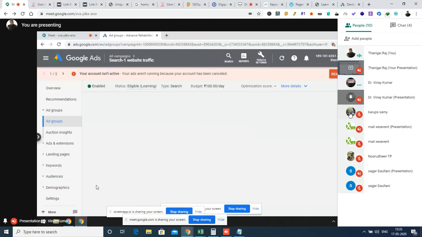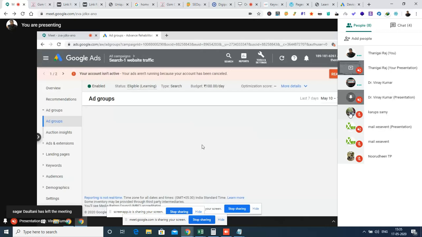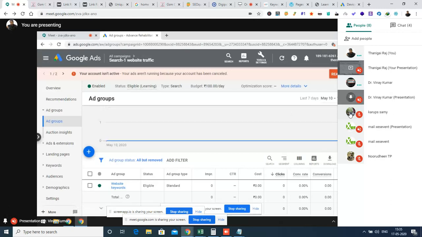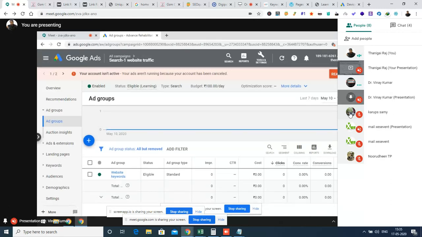Okay, scroll down. Hold on. So we have website, keywords, ads and everything is there. So click the ads and extensions option on the left hand side. Where are the extensions? It is on the left hand side below the ad groups. Yes, that is the one. And click the ads.